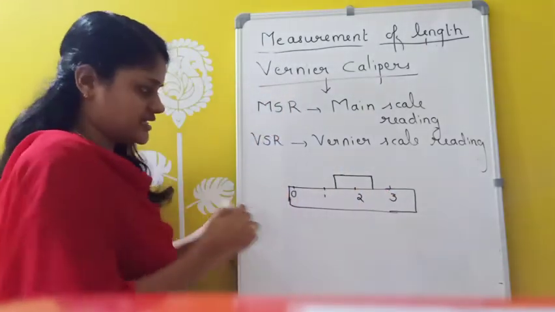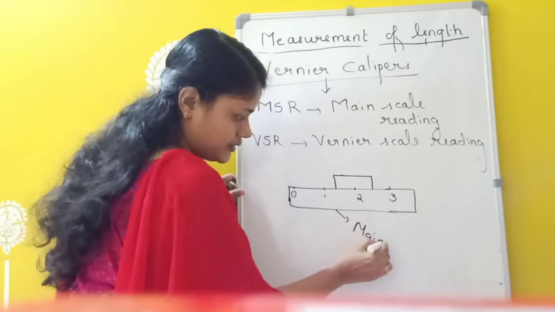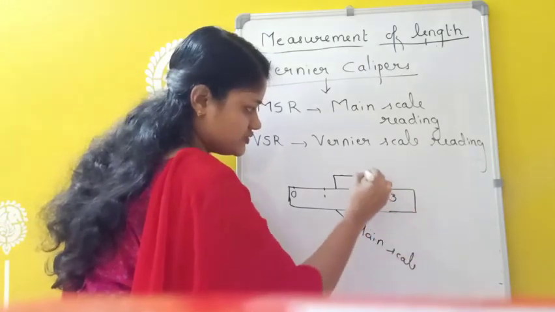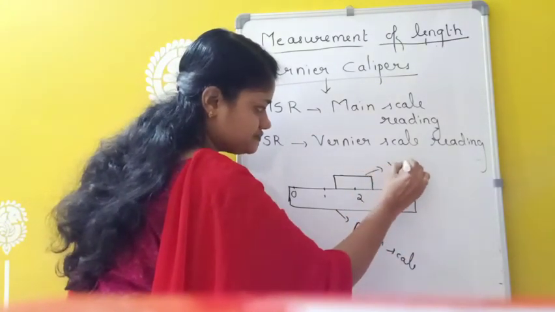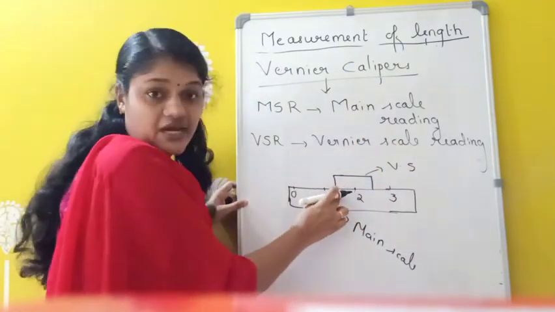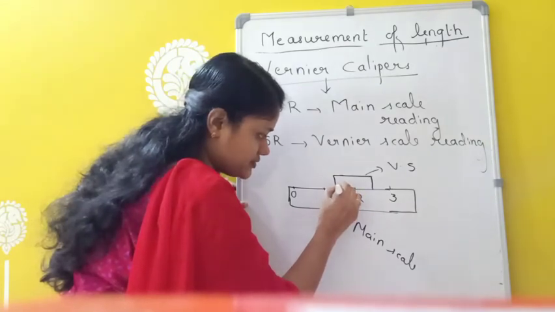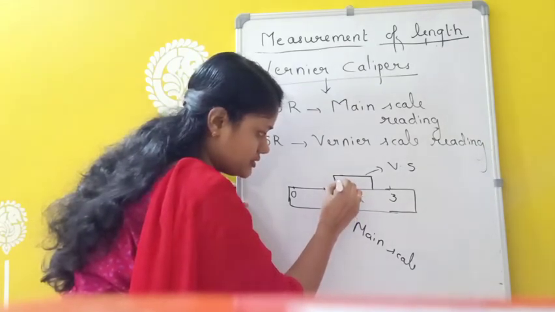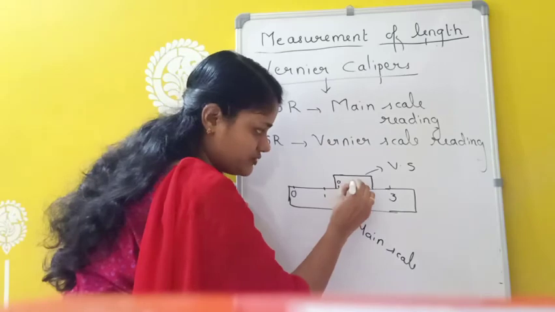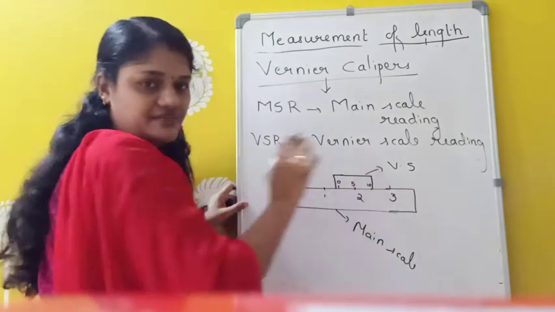In this vernier scale we have 10 divisions. Suppose starting from somewhere here 0 will be here, like that 1, 2, then 5, the last one is 10. Like that 10 divisions will be here.